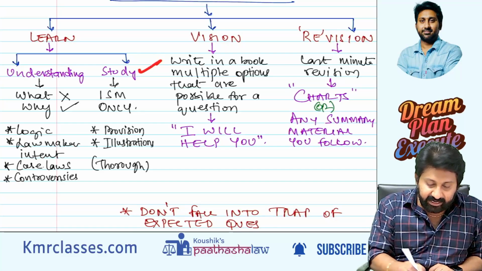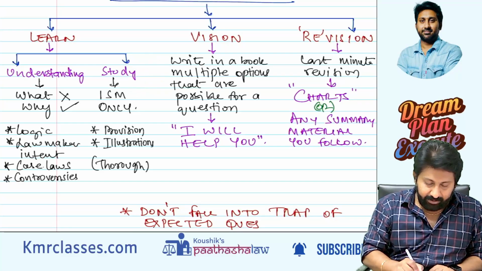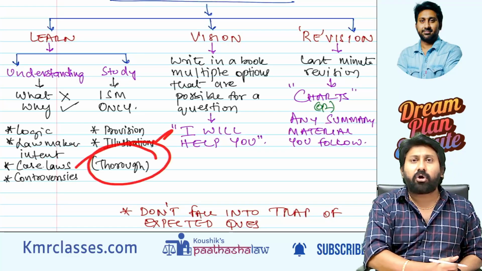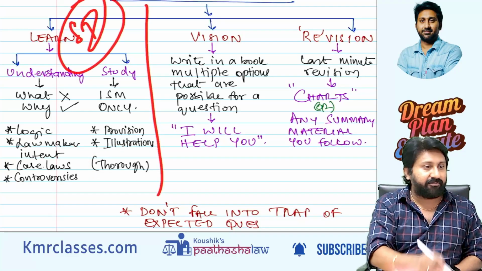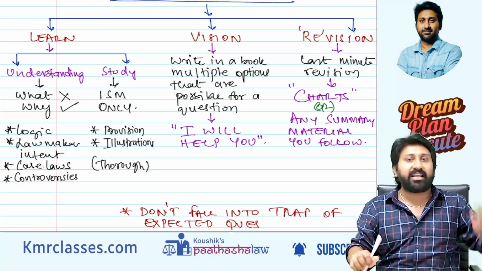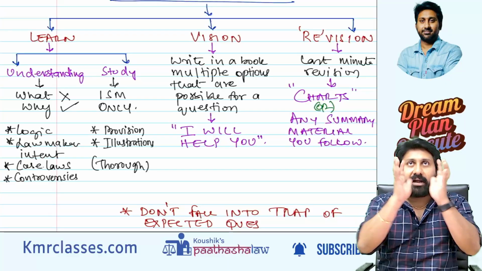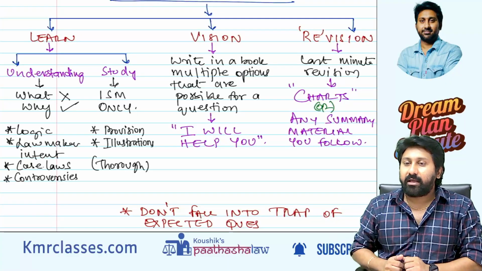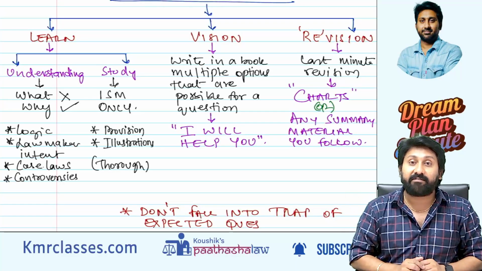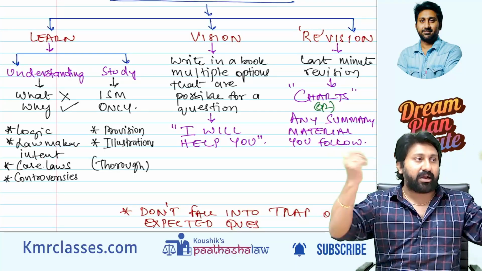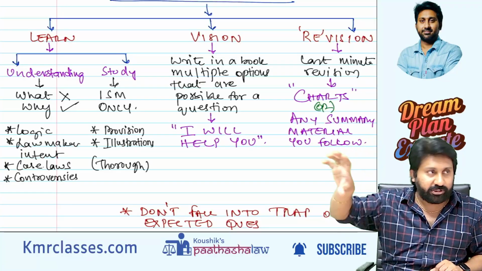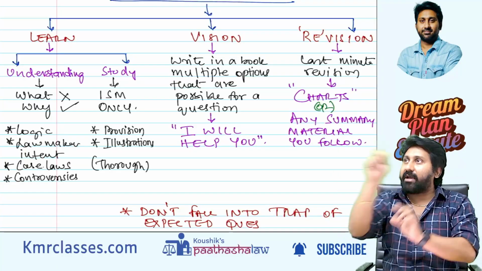Next, study. ISM only. ISM provisions are given, the Bare Act is again given, illustrations are given. Thoroughly you read. This is stage 1 of our learning. Next, vision. Vision means what? Here starts the real game. See, I will read a provision and I will see the question bank. If that question came only once in the exam, or is not given in the question bank, that pointer will not be there. Now your vision should start: how can this question be tested? If there is already a question in the question bank, then I know this section can be asked like this.